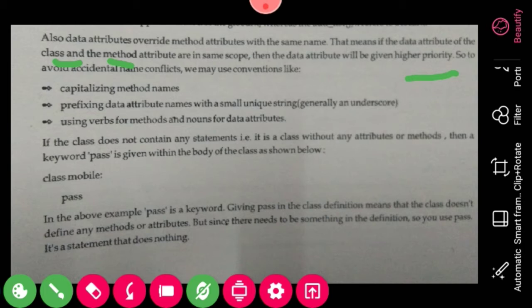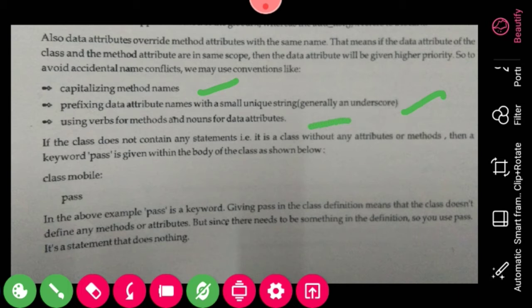We may use conventions like three categories: capitalizing method names, prefixing data attribute names with a small unique string, generally an underscore, and using verbs for methods and nouns for data attributes. These three categories declare the class variable.